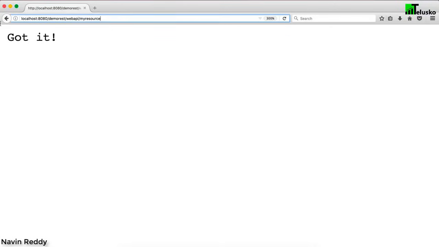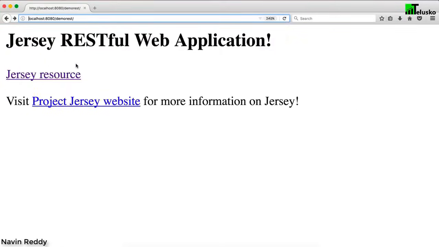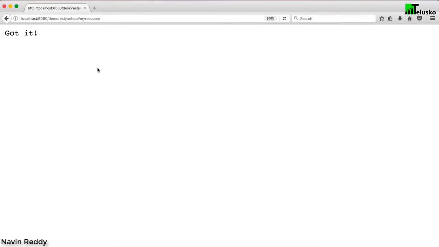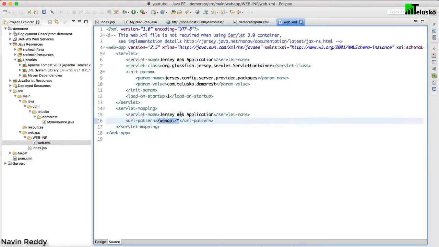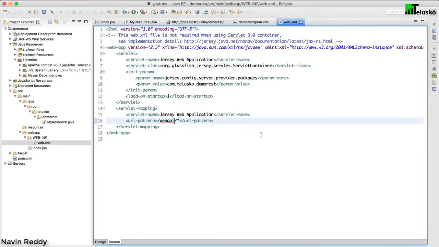Again, you can type it here in the address bar, or what we could have done is we can simply click on the Jersey resource link, and it sends the request to the same thing. And that's why I have not clicked on that before. I wanted to show you how to access your resources with the help of webapi. Again, you can change that from your URL pattern. If you remove this from here, it will work perfectly fine, and you don't have to put webapi there, right? So that's how your first web service works.